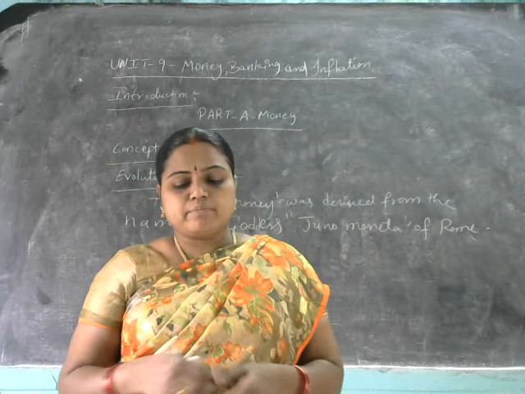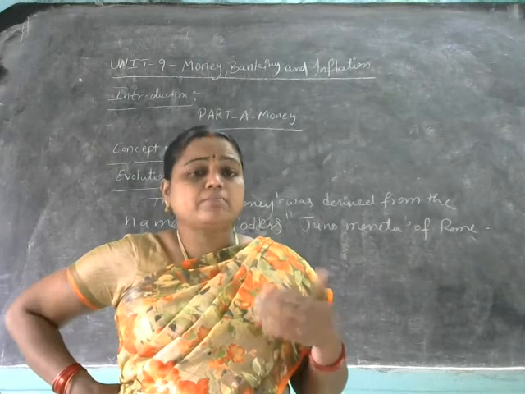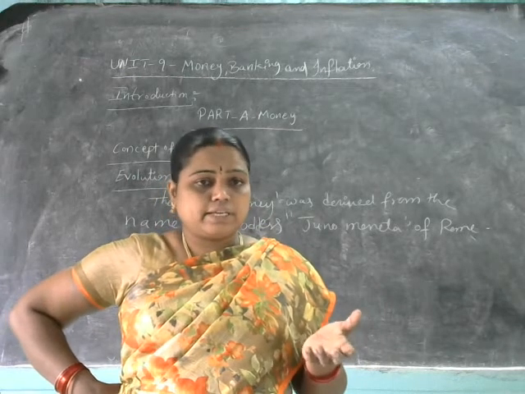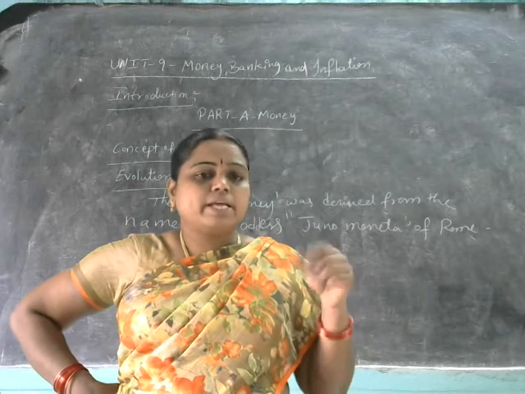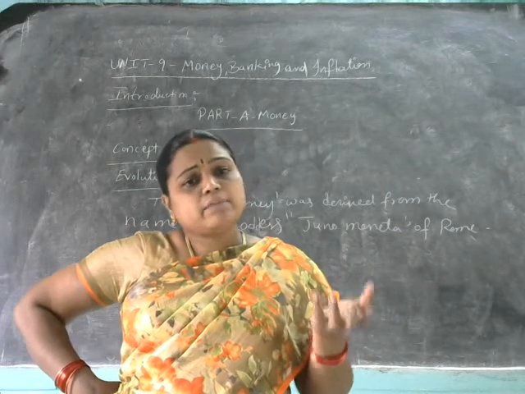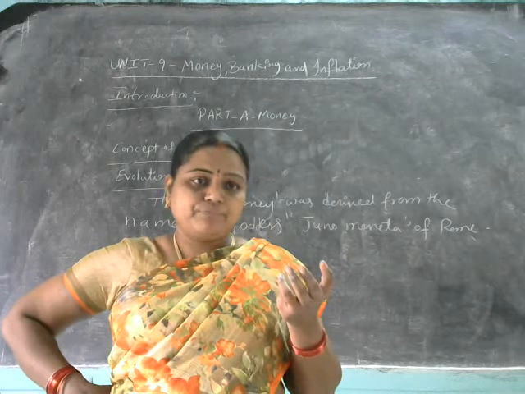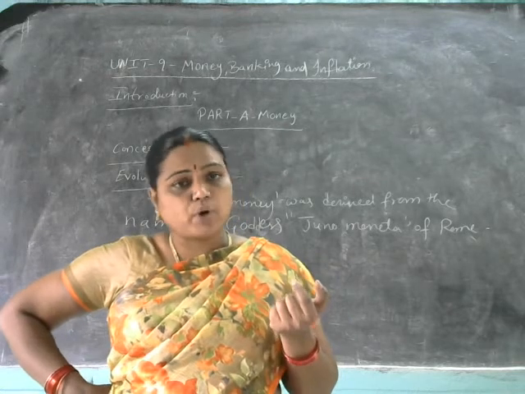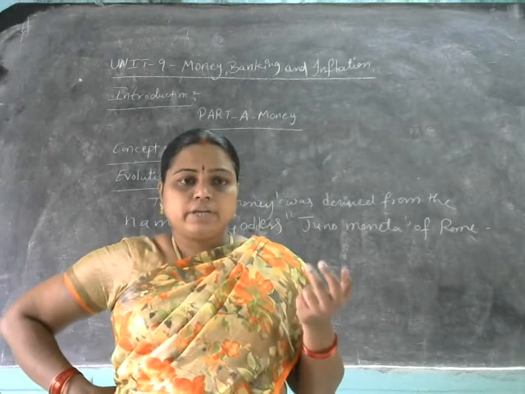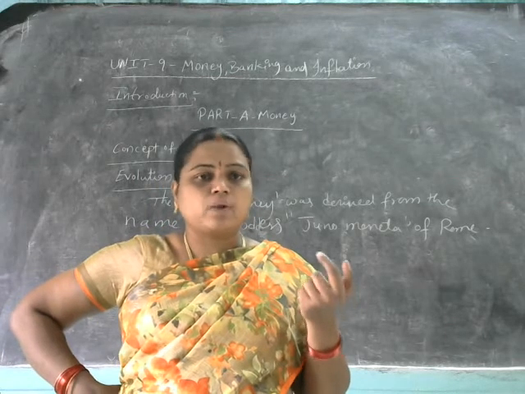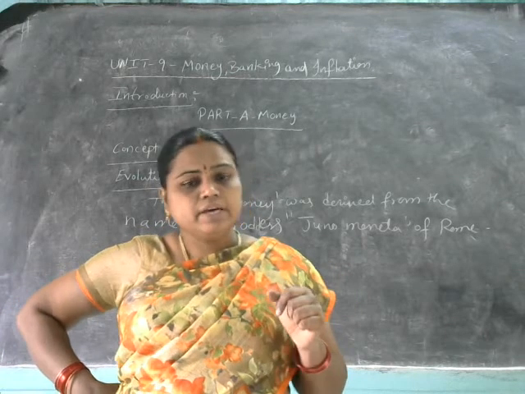Gradually, metallic money in the form of gold came into existence. Slowly metallic money came into existence. Metallic money includes what here? Gold coins, silver coins, bronze, రాగి నాణాలు. వెండి నాణాలు, రాగి నాణాలు, బంగారు నాణాలు ఆచరణలోకి రావడం అనేది జరిగిందనమాట.